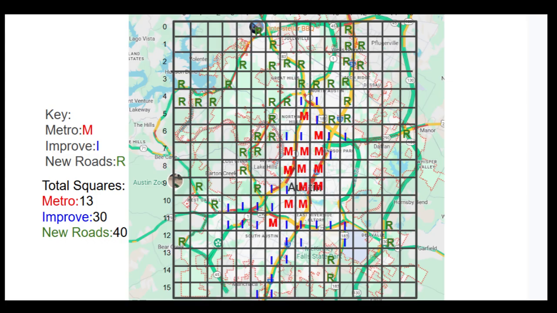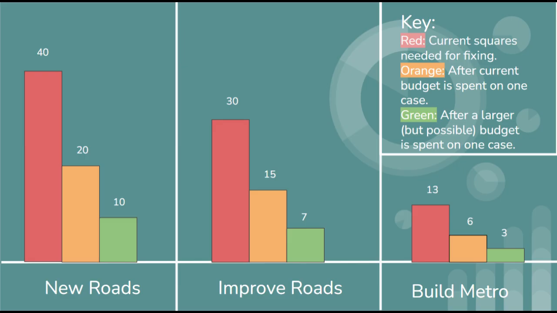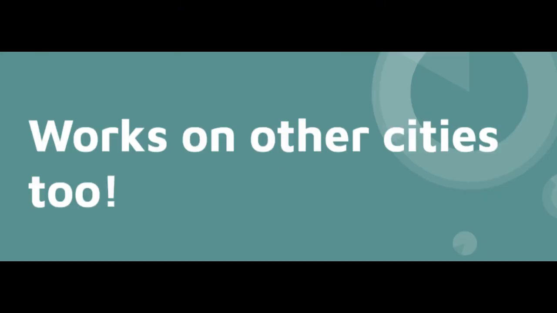So this is our result after coding, with 40 squares for new roads, 30 squares for improving, and 13 squares for metro. And this is approximately how many squares of each case will be left after we use certain budgets that are possible to use for Austin.